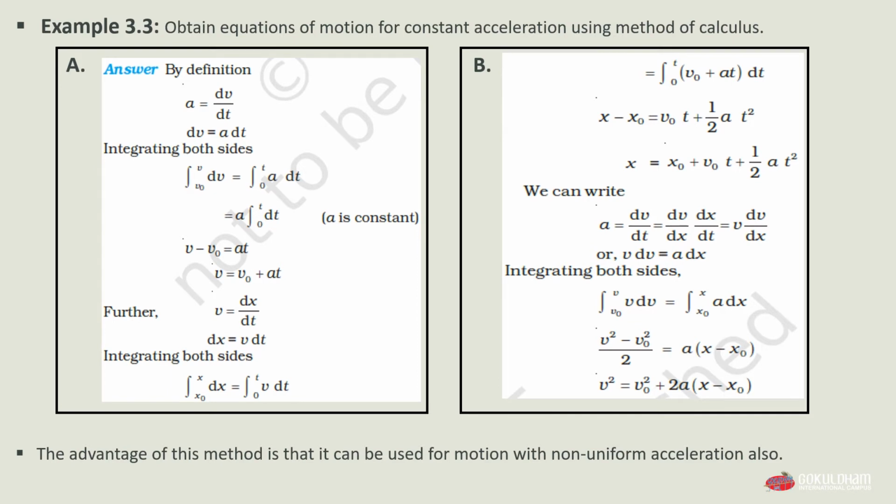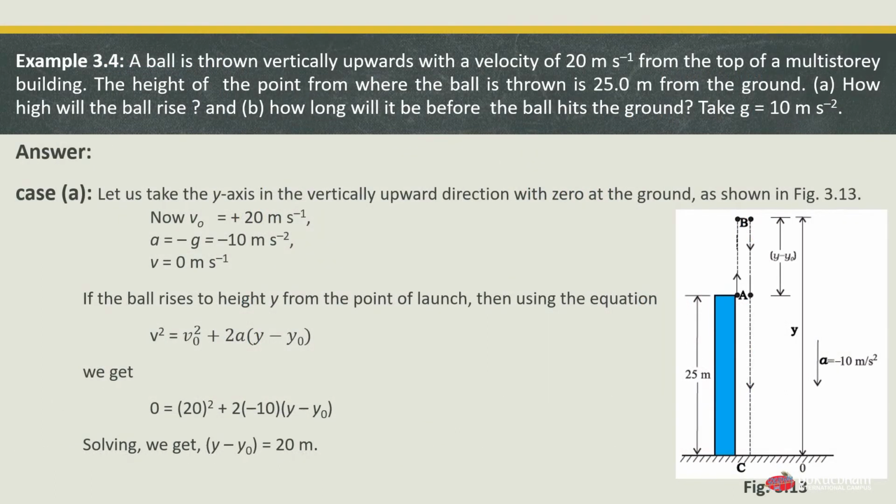Now we will look at another example, which is example 3.4. According to the example, a ball is thrown vertically in upward direction with a velocity of 20 meter per second from the top or terrace of a multi-storied building. The height of the point from where the ball is thrown is 25 meter from the ground. We have to find the answer for two cases. First is case A, how high will the ball rise, and second is case B, how long will it be before the ball hits the ground. And we have to take the value of g equals 10 meter per second square.